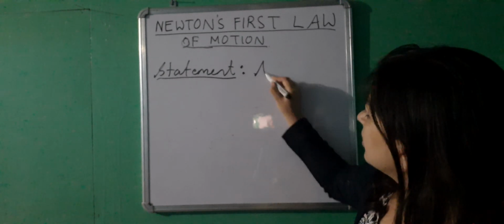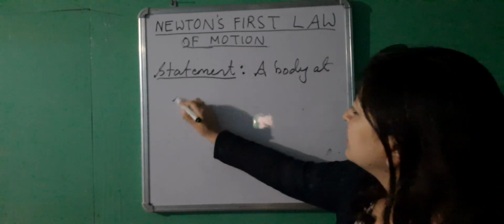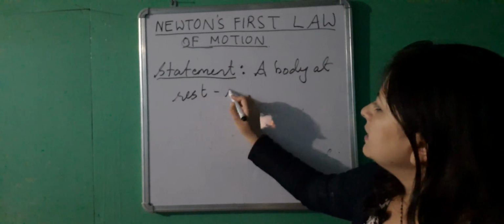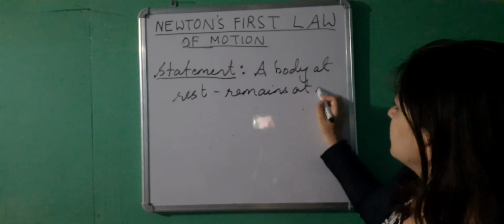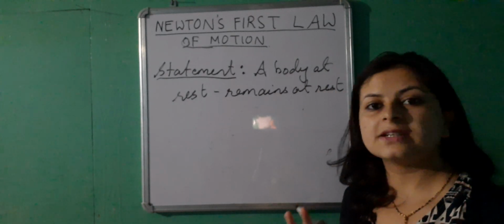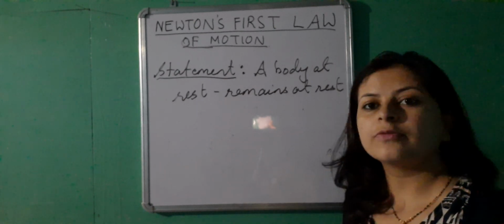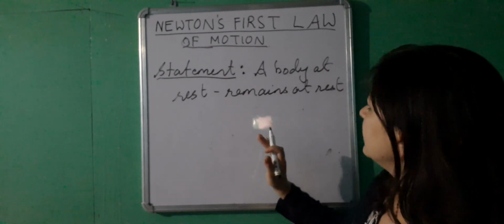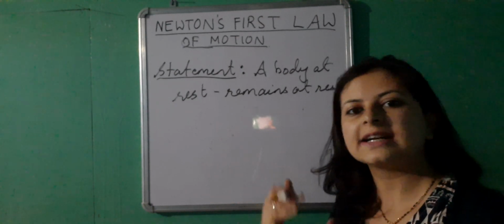Meaning, a body at rest remains at rest as long as there is nothing acting on the body. But as soon as an external agency called force acts upon the body, it will act otherwise. That means a body at rest will start moving now.